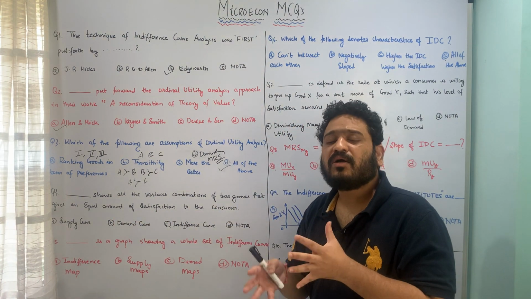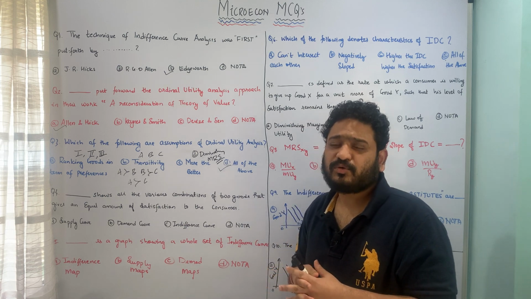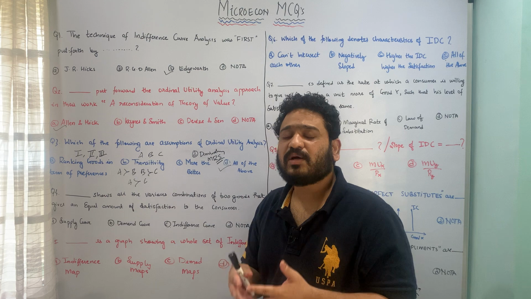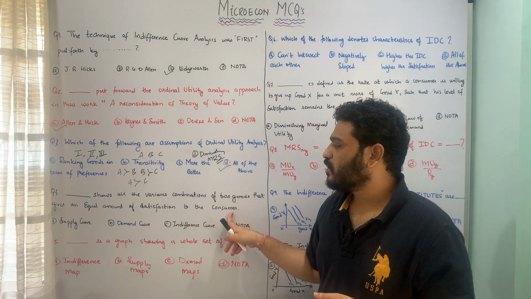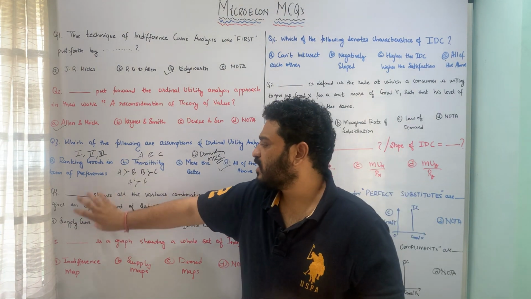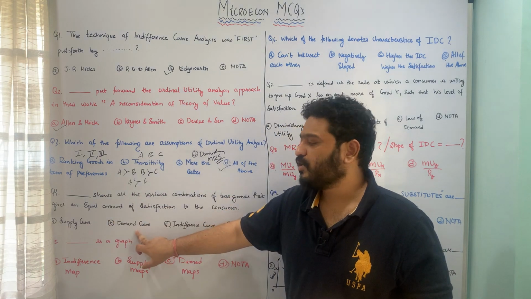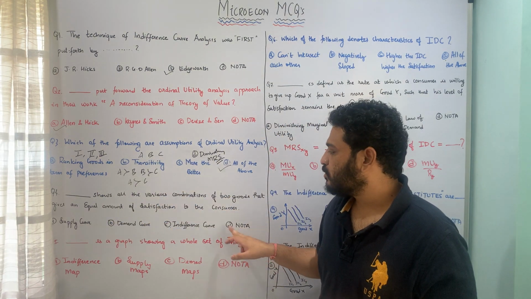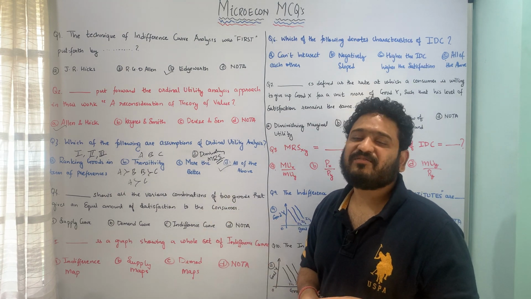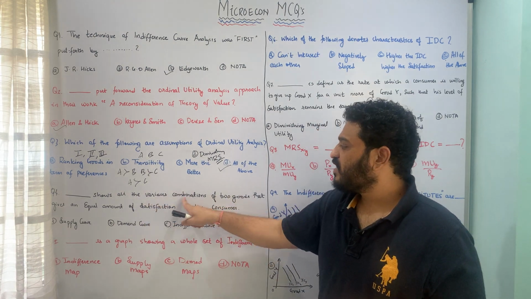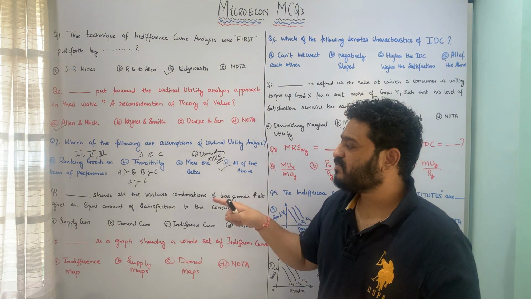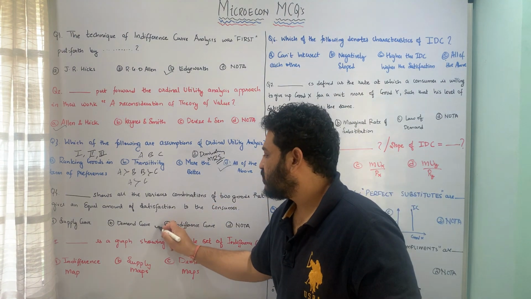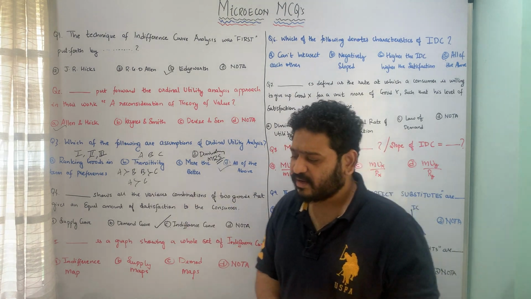What shows all the various possible combinations of two goods which give an equal amount of satisfaction to a consumer? Whether you call such a thing a supply curve, a demand curve, an indifference curve, or none of the above. Here the correct answer is indifference curve, which shows all the various combinations of two goods that give an equal amount of satisfaction to the consumer, and therefore option C is the correct answer.